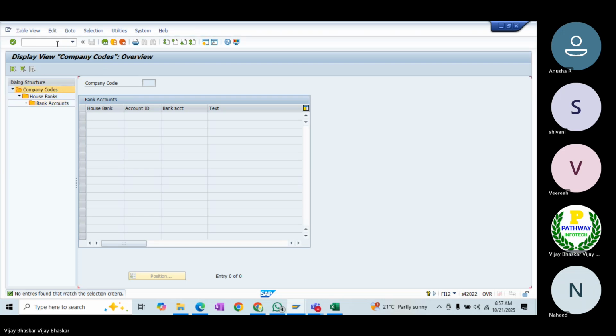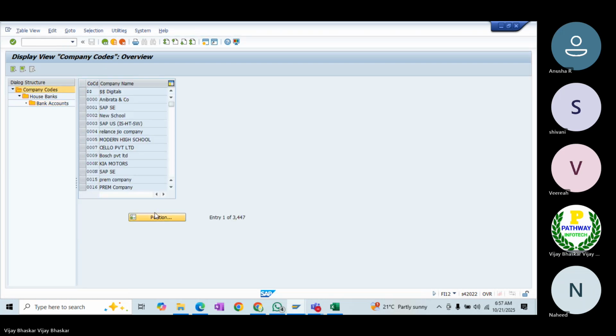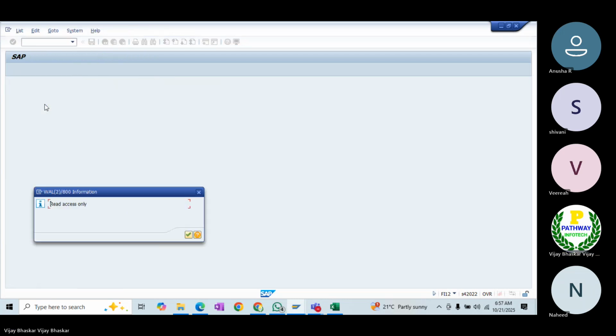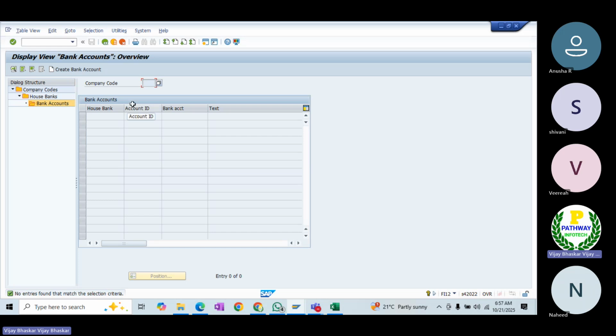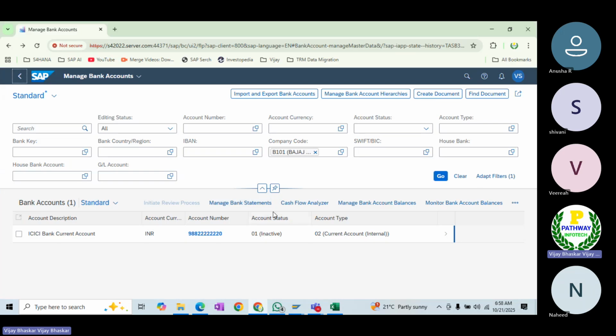FY12. B101 in the company code in the system. I'm just showing here. See now, the account is still not showing. I just refreshed this option, but still it is not showing here. What is the reason behind that? The account has not yet been approved. So first let's have a look at how to approve this account.